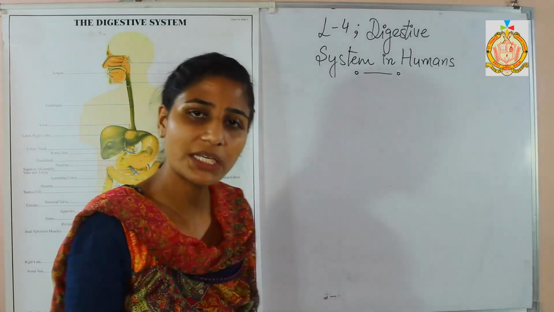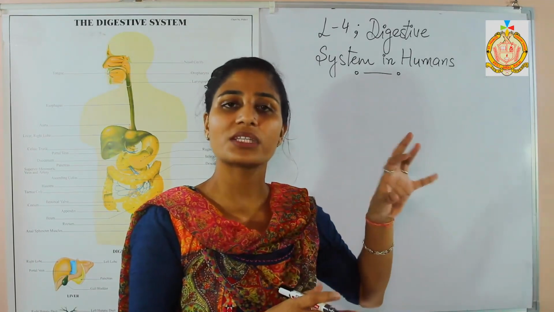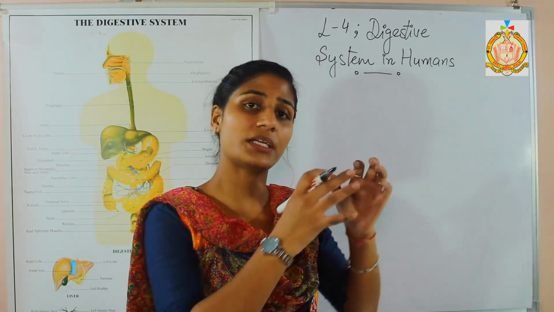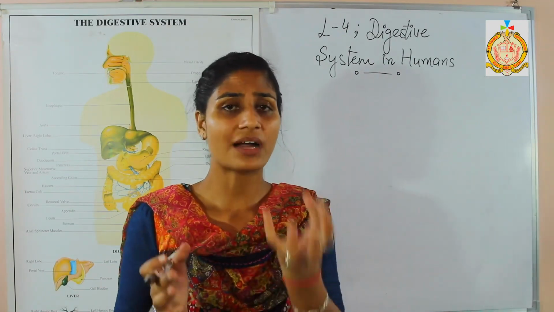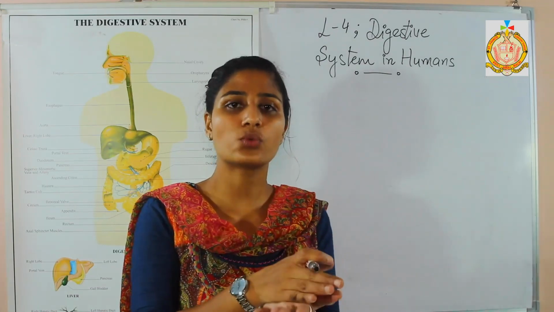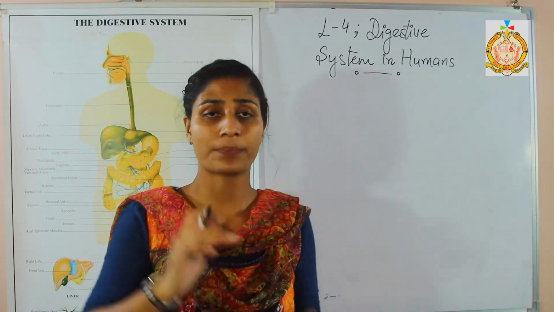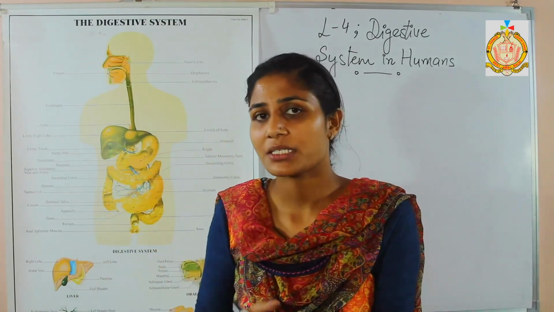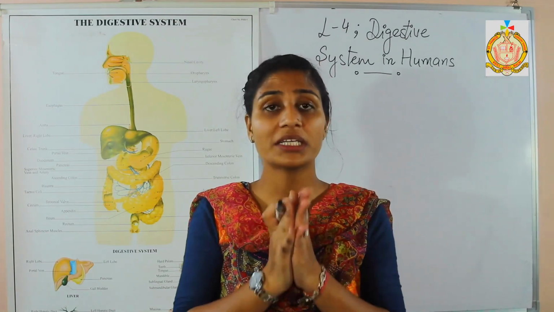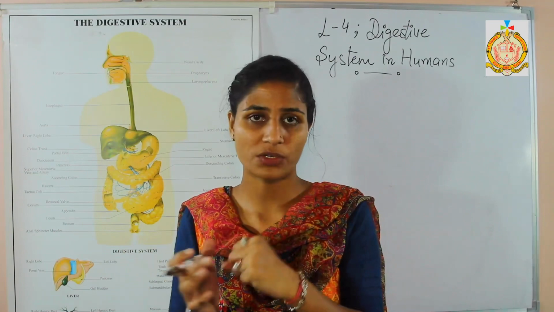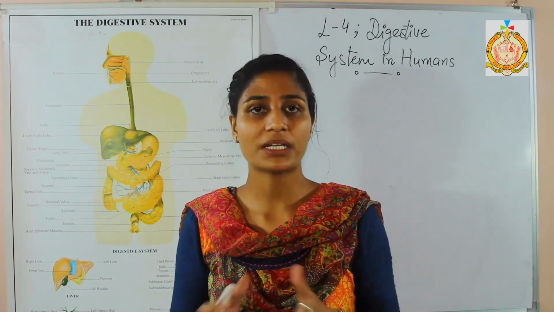Absorption means whenever we are having food, that food is mixing with the saliva. By mixing with the saliva, it is going for further digestion. After the digestion process, that food is going to the whole parts of the body with the help of blood. I told you that in the small intestine the villi are present. Villi are responsible to increase the surface area for the absorption of the food, and these villi are connected with the blood capillaries.